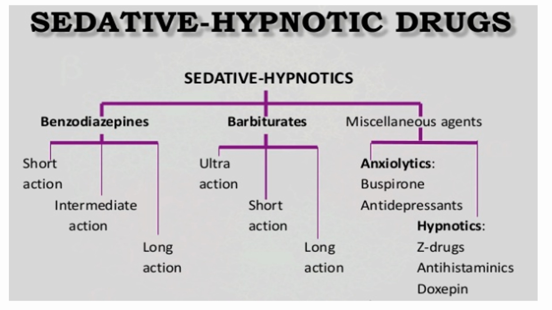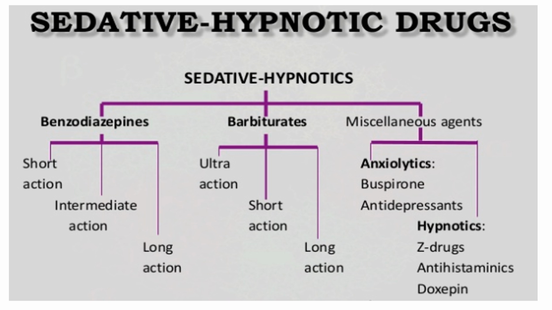When you take the drugs which are used as sedatives and hypnotics, we mainly have the benzodiazepines, the barbiturates, and certain miscellaneous drugs. Based upon their duration of action, we can classify the benzodiazepines as short acting, intermediate acting, long acting, etc. In the same way, barbiturates also have different classes based upon duration of action.